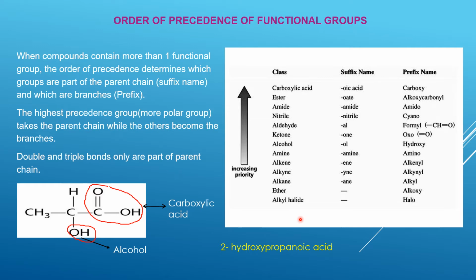So when we are naming it, this is how the name will be. 2-hydroxy, because the OH is on carbon 2. Always start numbering the carbon that is very close to the functional group, the dominant one, the carboxylic group. So this is the dominant organic group, right? That means that is your parent chain. Naming the organic compound, we will start our numbering from the functional group. So that's carbon 1, this is carbon 2, and this is carbon 3. And you can see that the OH is falling under carbon 2. So 2-hydroxy propanoic acid.